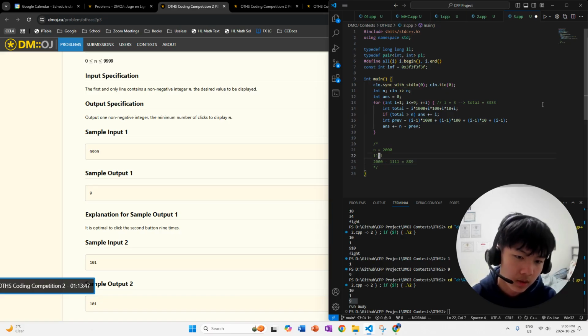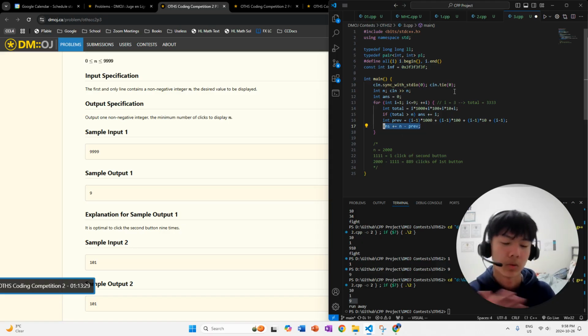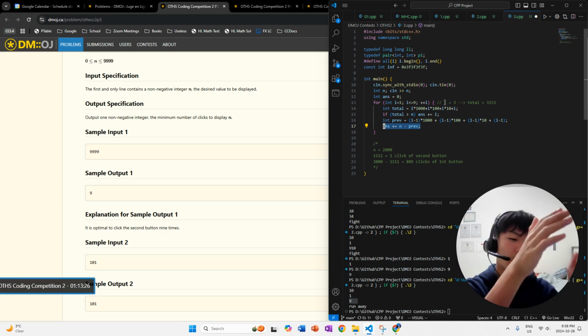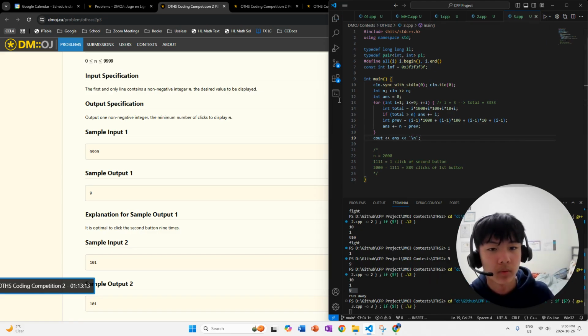So that means one click of the second button, and then you also need clicks of the first button. That's why we add our original number minus the previous biggest number that we could get to with only the second button. Now we have to only use our first button, so we have to add that many clicks onto our answer as well. So now we're just going to output this, and my voice is getting a little bit dry.